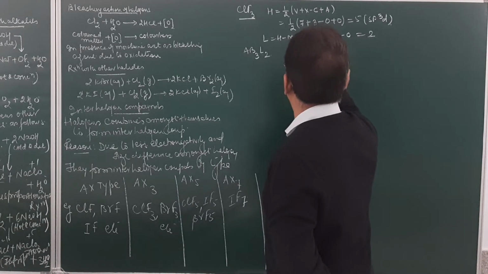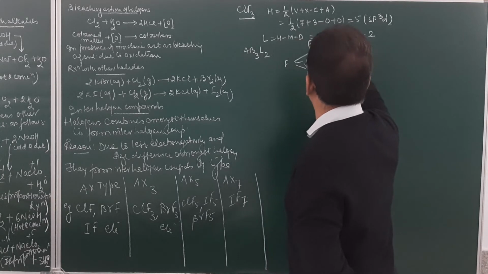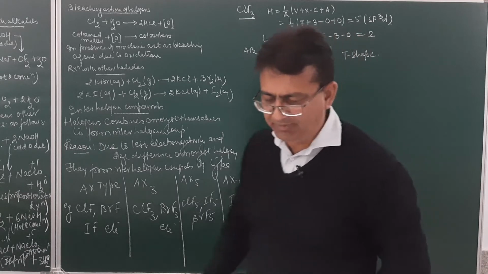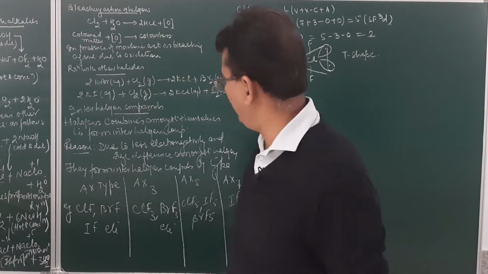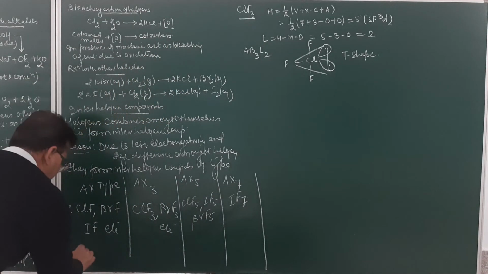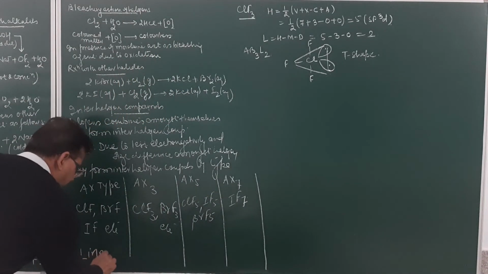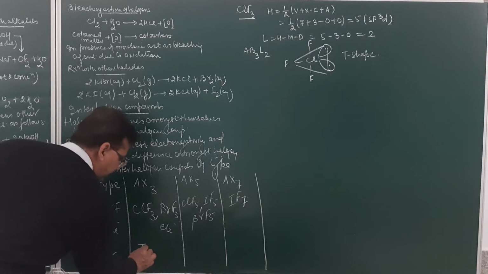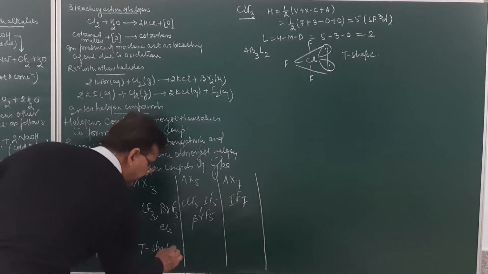These kinds of questions are very common as 2 marks or 3 marks questions in the board examination. For the AX type, they have a linear geometry. Here they have a T shape.